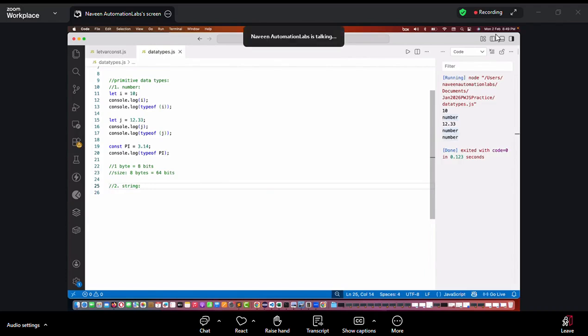In the Amazon application, the spelling of Amazon, the title, the URL, the product name or the description, they all are what? They all are strings, right? Always remember strings will be written either with single quote or double quote, doesn't matter. Can I say a string is a sequence of characters? How to declare it? I'm writing let.